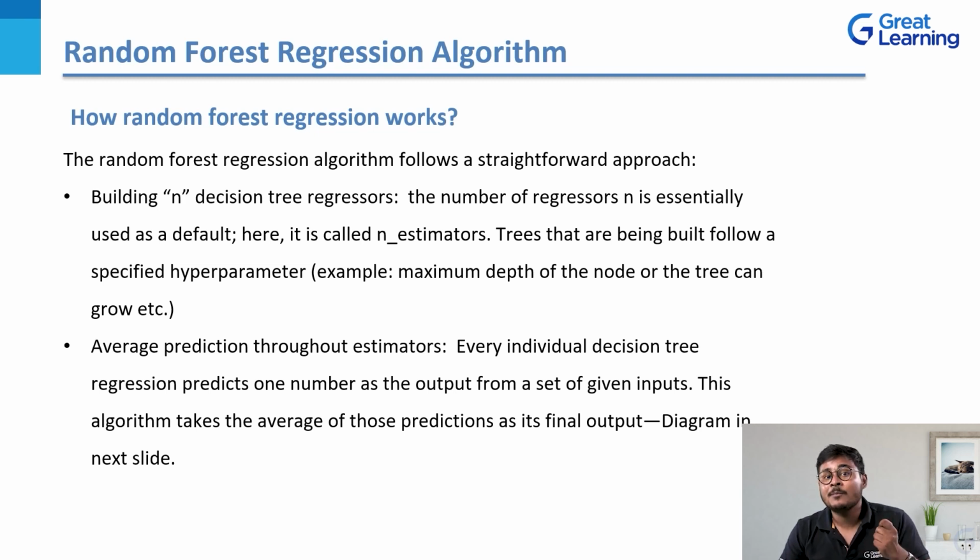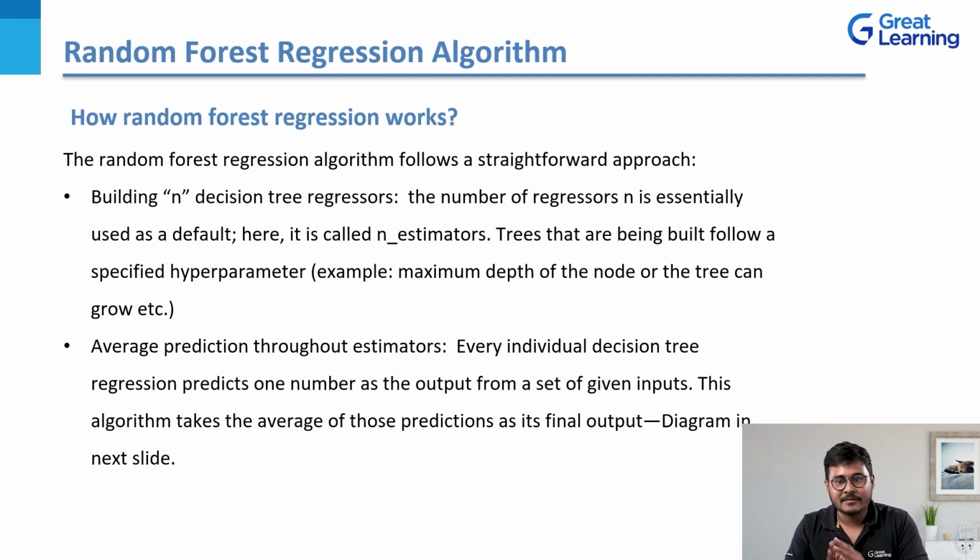The second and most important point is the average prediction through estimators. Every individual decision tree regressor predicts one number as the output from a set of given inputs. I'll be showing you this in the form of an example, in the form of a diagram, in the next slide itself.